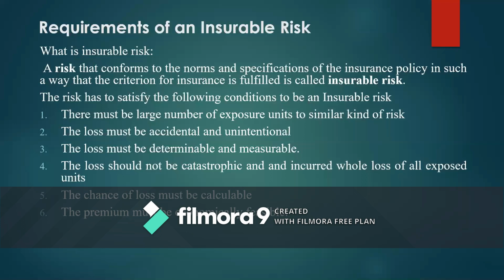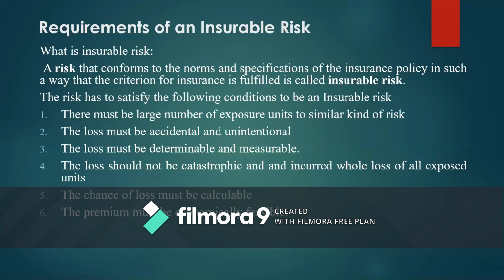I repeat once again. If the risk is exposed to a large group of people, units covered under the risk, insurable risk arises, and it is quite profitable. It is a quite feasible kind of insurance contract for the insurance companies, and the loss which happens by the exposure to the risk should be accidental, and the loss supposed to happen in future should be calculable.